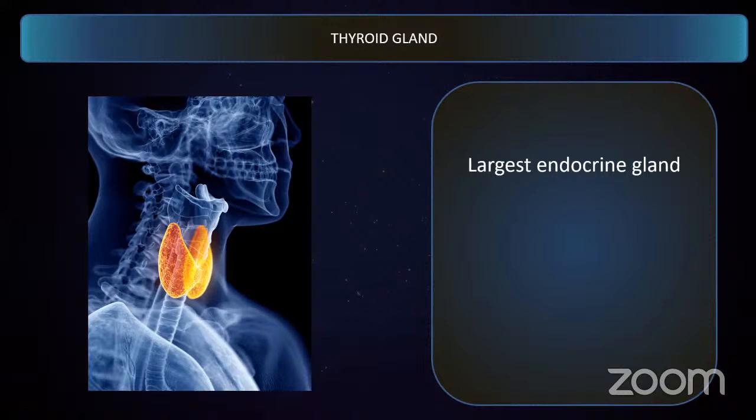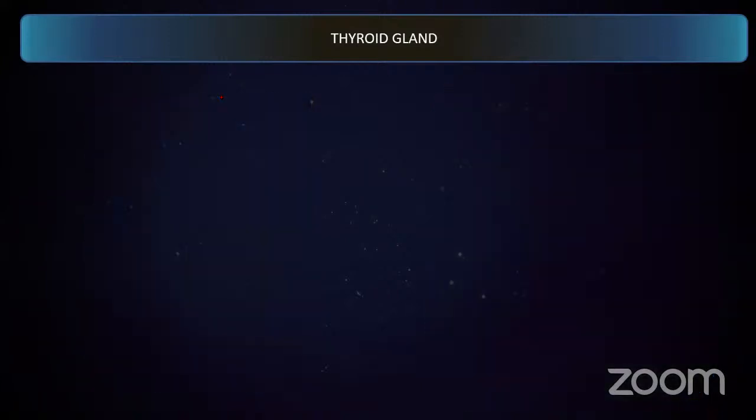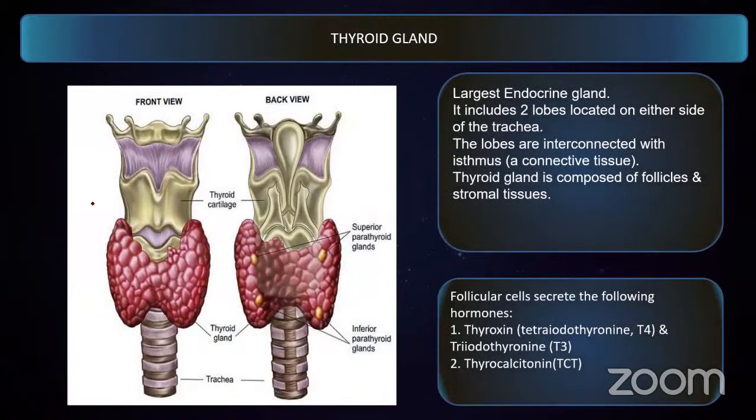So the thyroid gland, where is it present? When you look at the thyroid gland, you can see that it is made up of two lobes, and it is one of the largest endocrine glands present in our body. If you see the location, there is the trachea, and alongside the trachea the thyroid gland is situated. You can see that the two lobes have a region where they are connecting. The left piece and the right piece are interconnected.